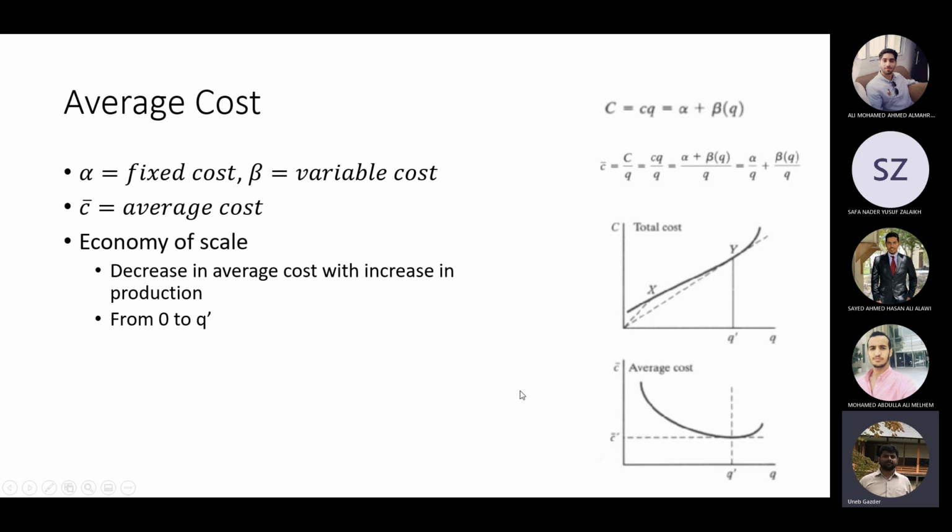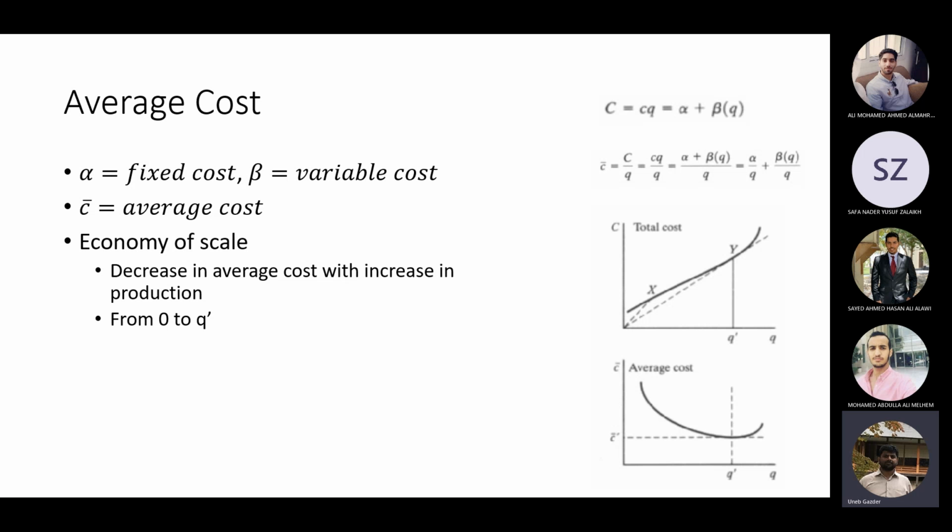Let me give an example. For example, to run a bus from point A to B, you require, let's say, 3 BD of fuel. Now this bus can hold 40 people.